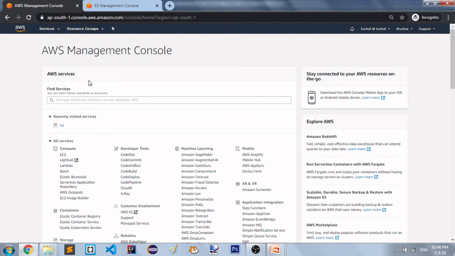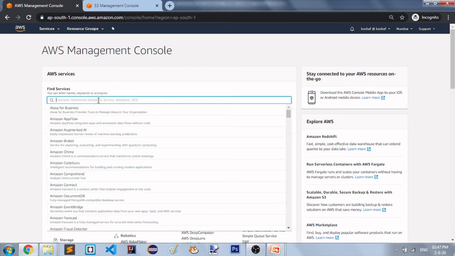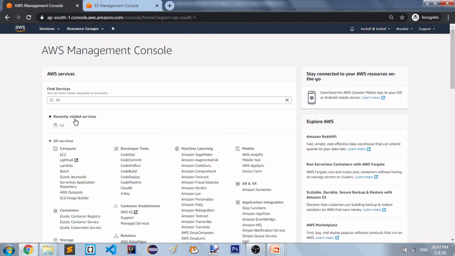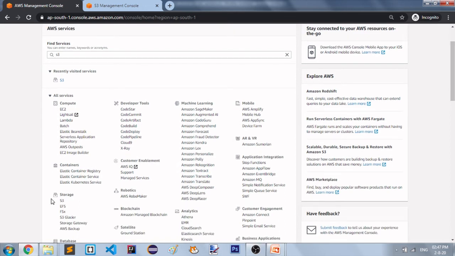On this AWS Management Console, you can type S3 here, search, and go to S3, or if you have some recently visited services, you can click there, or there is one more option from all services. You can scroll down, and in the storage section you can find S3. So you can click here, and you can go to the AWS S3 Management Console.